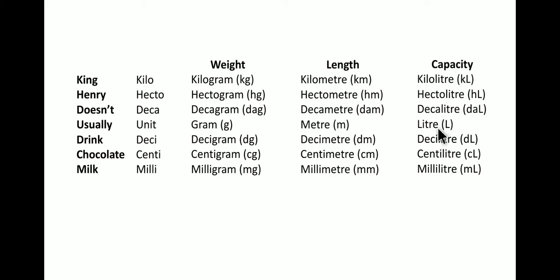And in case of capacity it will be liter. See over here the small g, small m for gram and meter, but liter has capital L. This is simply because when you write small l, most people write it so that it looks like 1. So when you write small l as 1, it will be quite confusing. So instead we write capital L. So kiloliter is K capital L, hectoliter H capital L, decaliter DA capital L, liter capital L, deciliter D capital L, centiliter C capital L and milliliter M capital L.